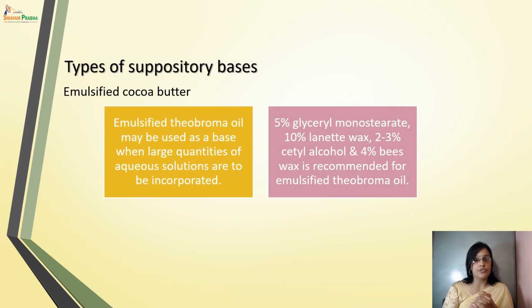Now moving to the next type of suppository base, that is emulsified cocoa butter, emulsified theobroma oil. Okay, it is used as a base when a large quantity of aqueous solutions are to be incorporated in the formulation. 5% glyceryl monostearate, 10% lanolin wax, 2 to 3% of cetyl alcohol, and 4% of beeswax is recommended for emulsified theobroma oil. Okay, so this way the cocoa butter is emulsified and is used as a suppository base.